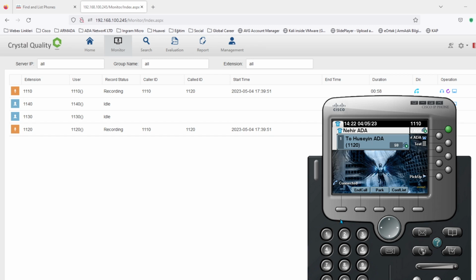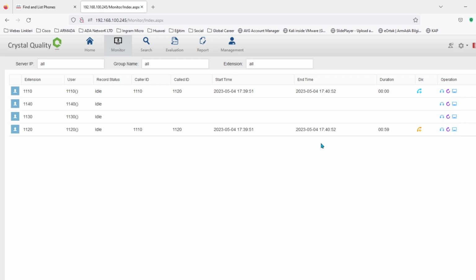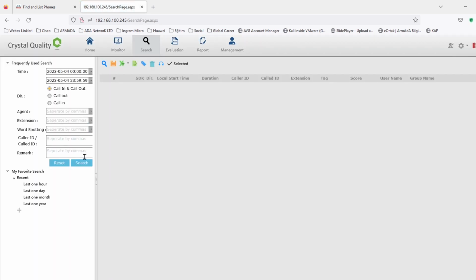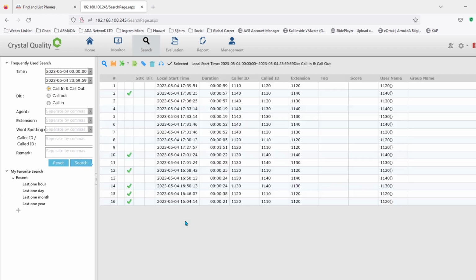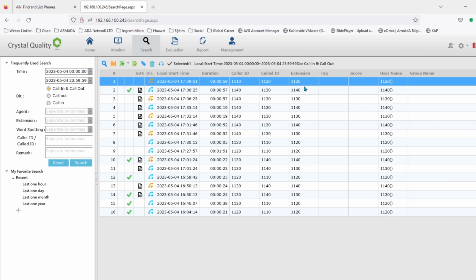The conversation is over. We need to check the calls from 1110. We are searching caller ID 1110. This call is to 1120. They talk 1 minute.